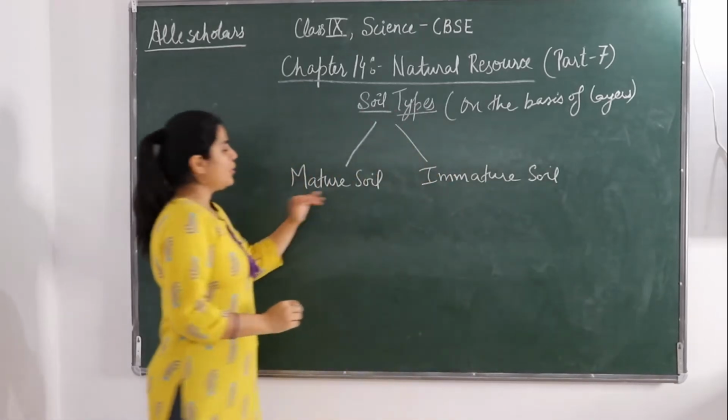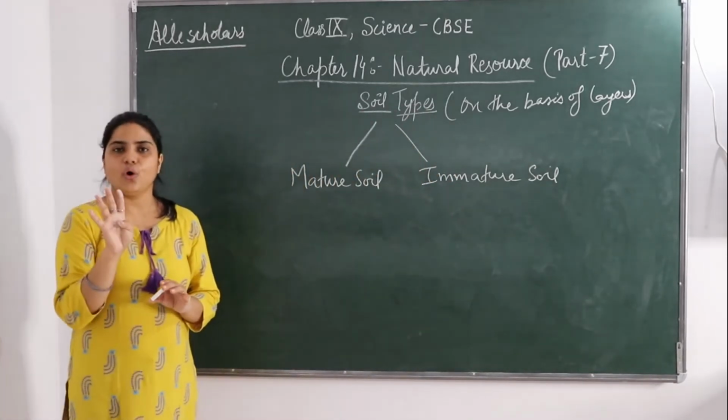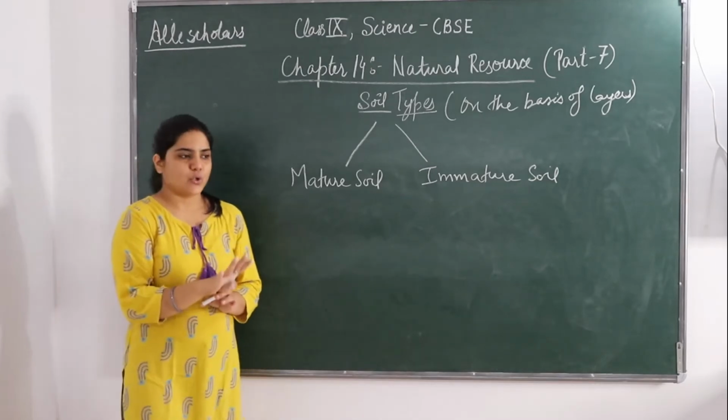A mature soil is a soil that consists of all the 4 layers of a soil.